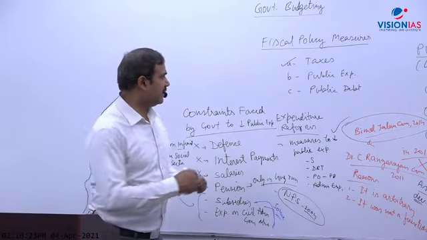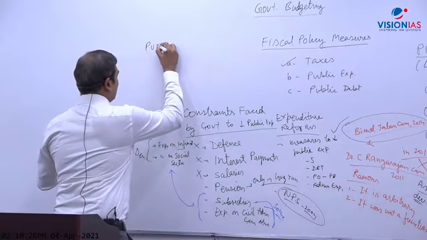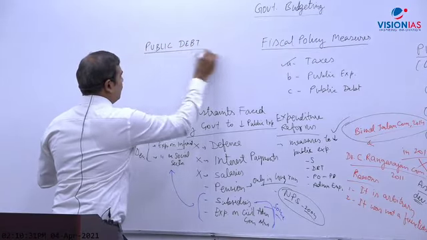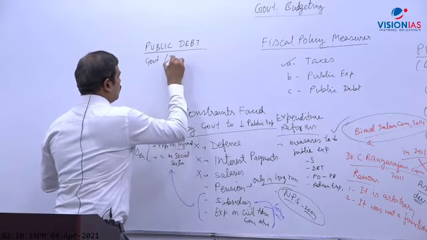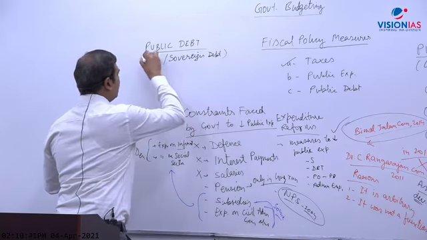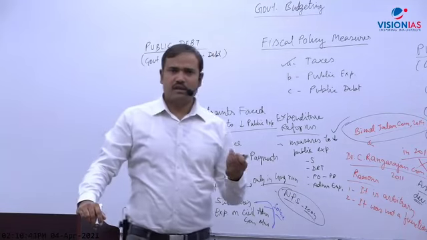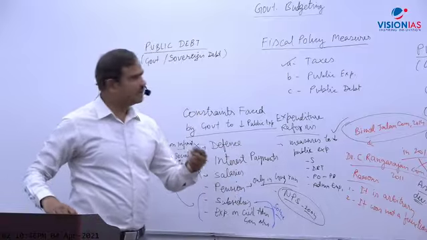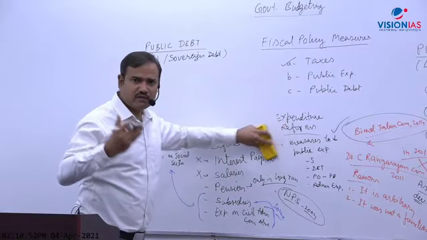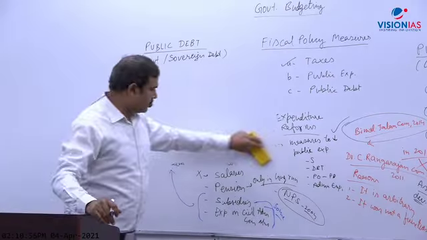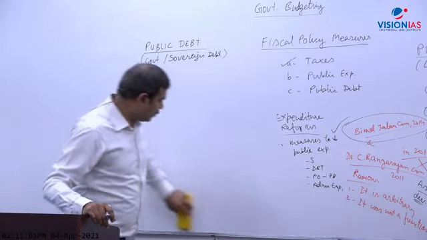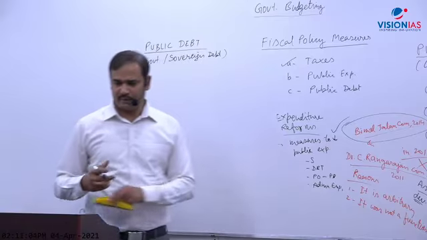Now next is public debt. Public debt means government debt or sovereign debt. Okay, debt on government. Or mention total outstanding liabilities on government. How much liabilities? And in finance, when we say liability, we mean debt. So liability means debt in finance. So total outstanding liabilities on government. So when government borrows, it will create debt on government.